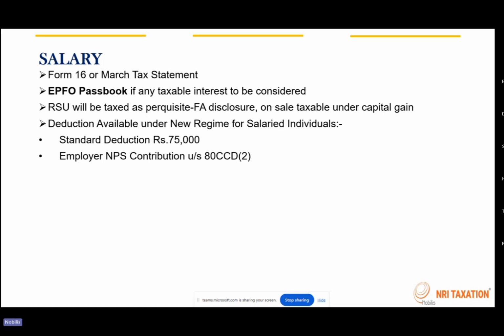If you provide us the March month tax statement, it is very easy for us to proceed instead of waiting for your Form 16, as usually the Form 16s get delayed. The due date for the employer to issue is the first week of June, so they will take their own time to issue these. But you can do your tax planning well ahead with the help of your March month payslip and detailed tax statement.